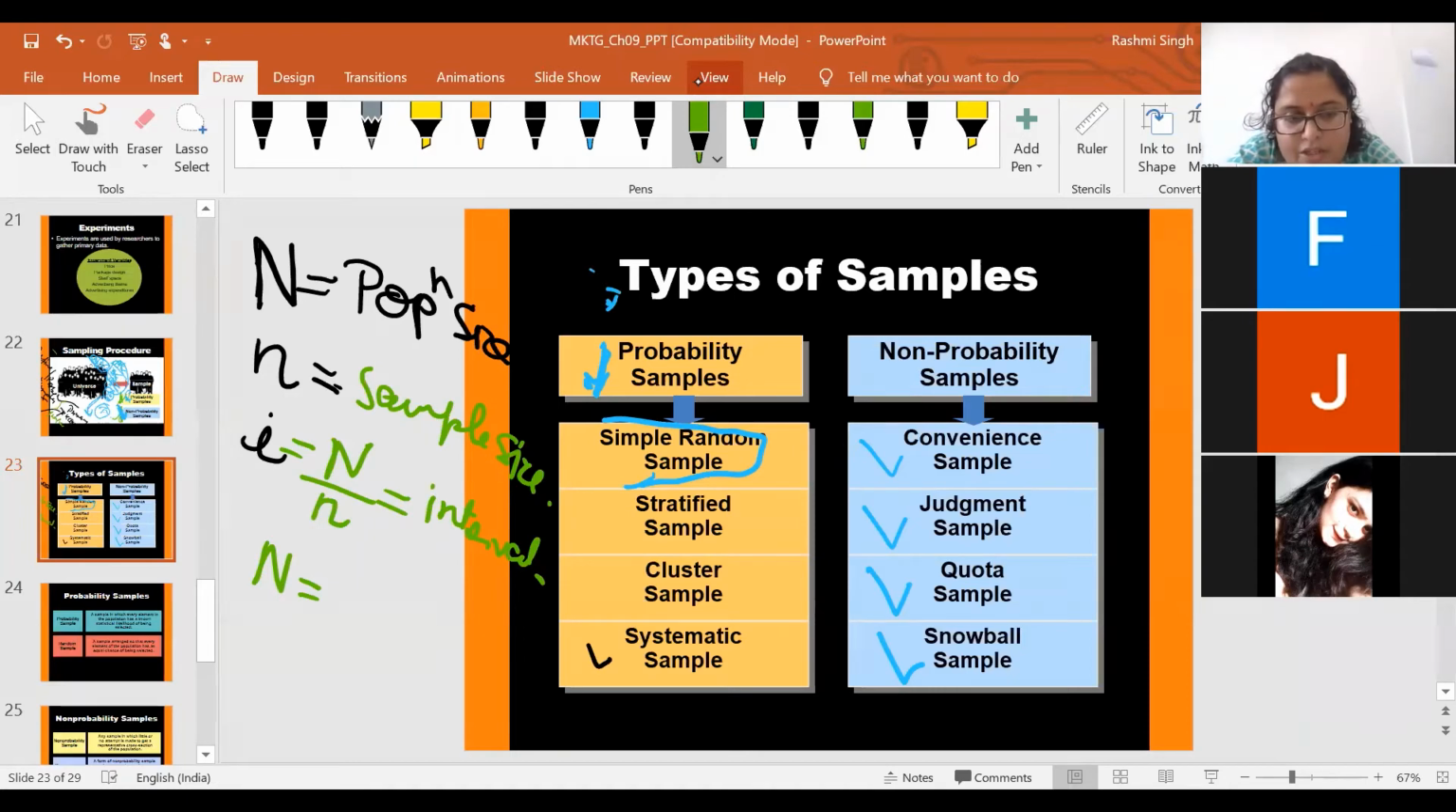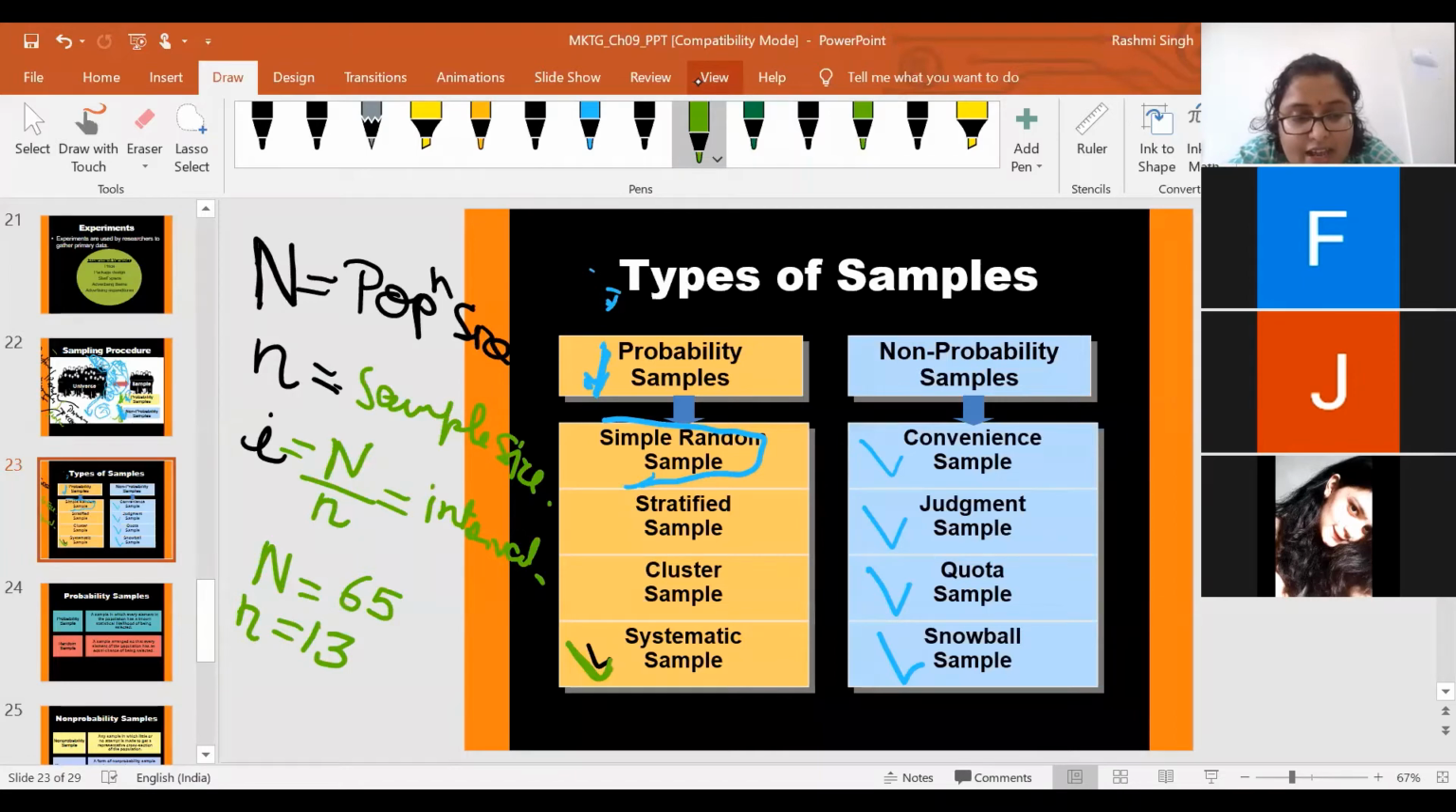What will be the population size? The class strength. Let's say it's 65. I want to select 13 students from your classroom by applying systematic sampling. So n, the sample size, I want 13 students. So this small n will be 13.